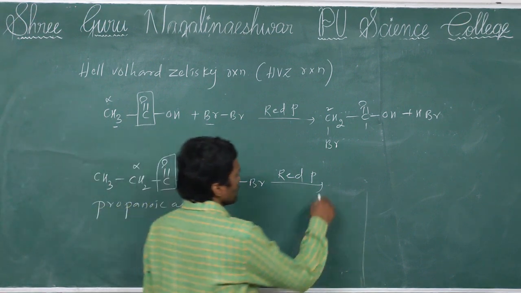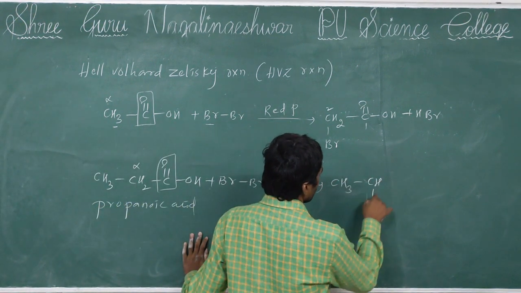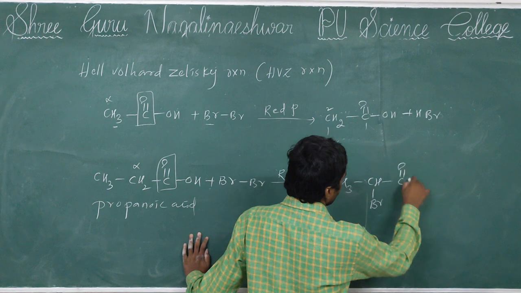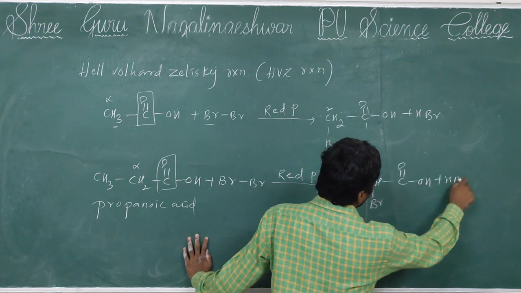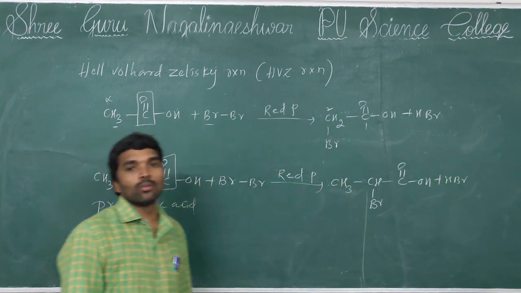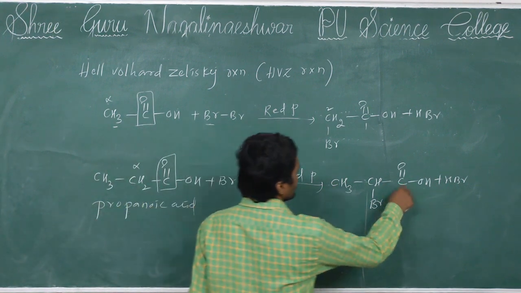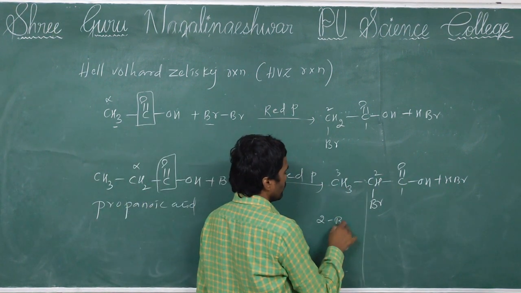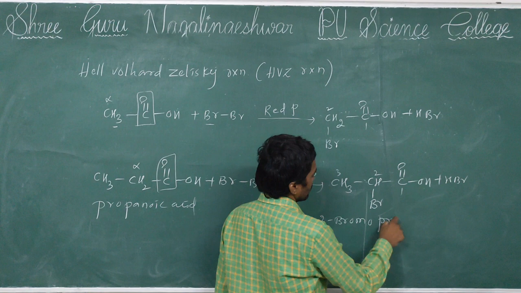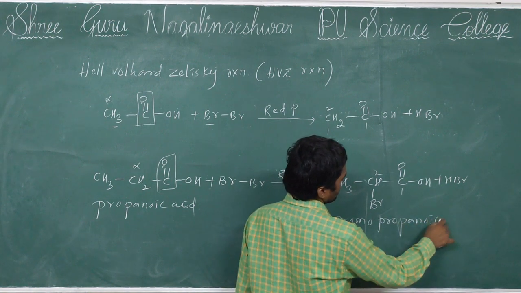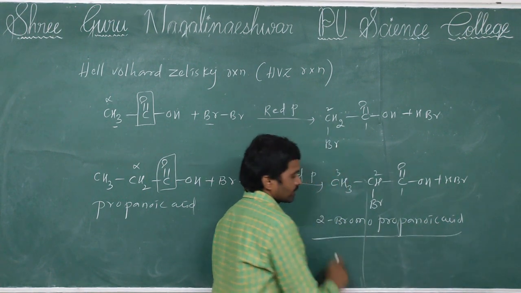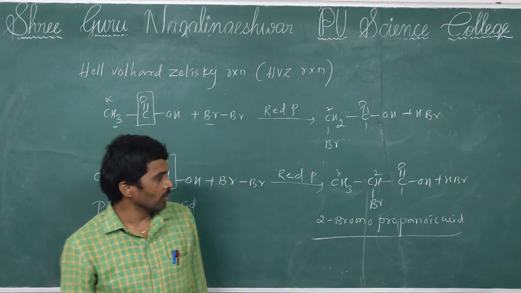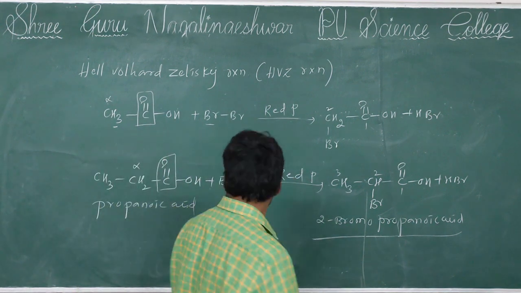So then formation, the answer is CH3CHBrC double bond OH plus HBr. 2-bromopropanoic acid is formed. Okay.